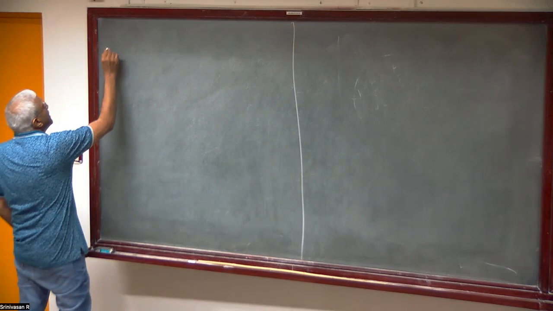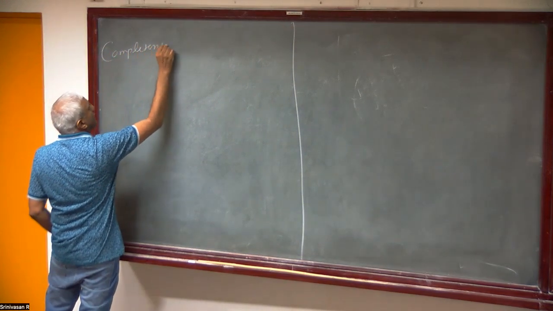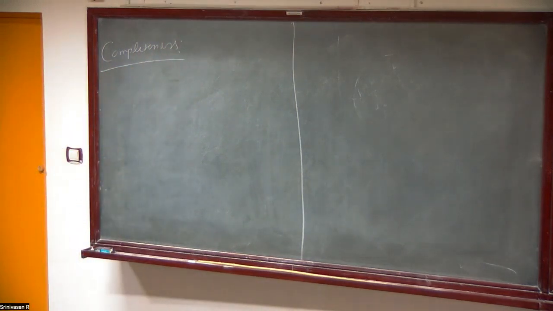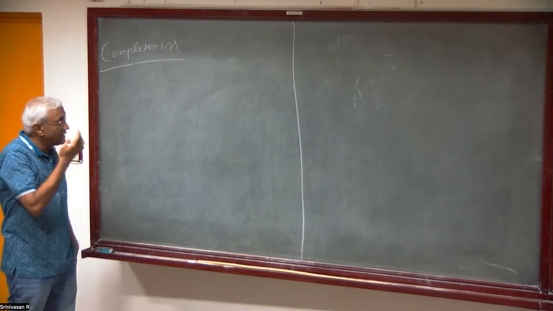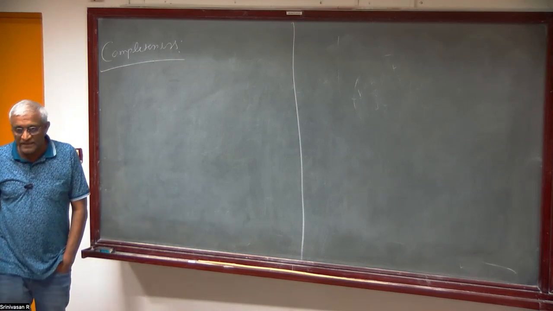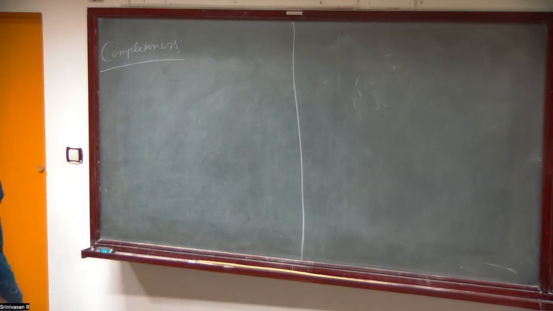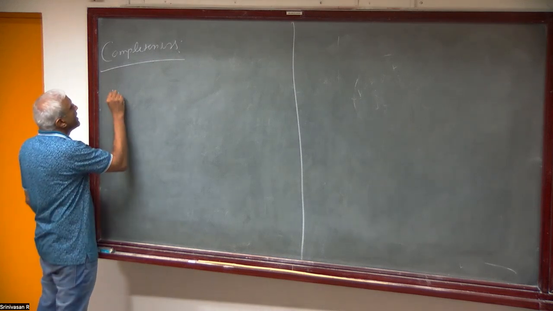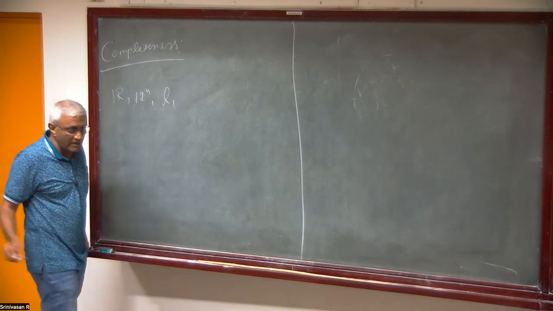We start. So we were discussing completeness. Completeness is defined as follows: a metric space is complete if every Cauchy sequence has a limit in that metric space. And we have already proved that R, Rn, and L1 are complete.